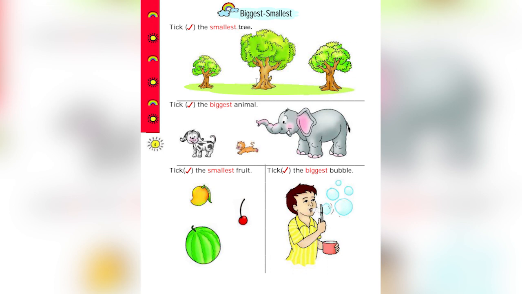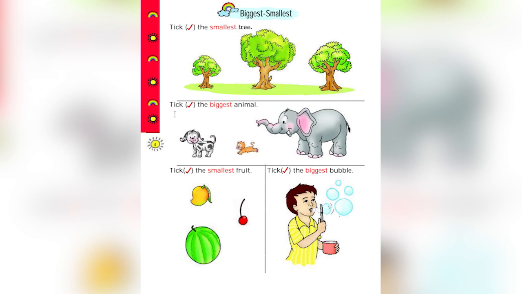Children, observe here trees. You can observe here there are 3 trees. So what is the question now? Tick the smallest tree. The tree which is very small, like smallest among these 3, you have to tick that. So this is the smallest tree.